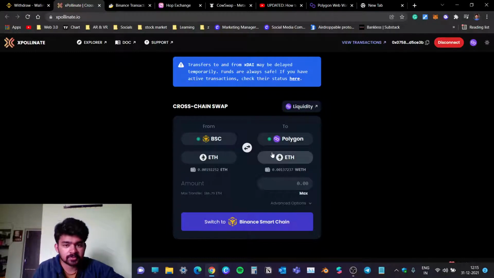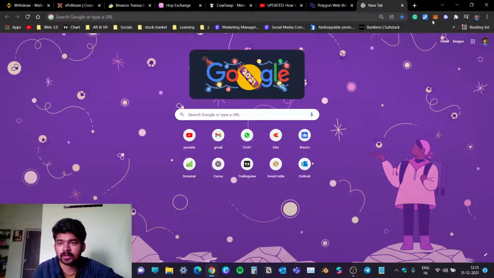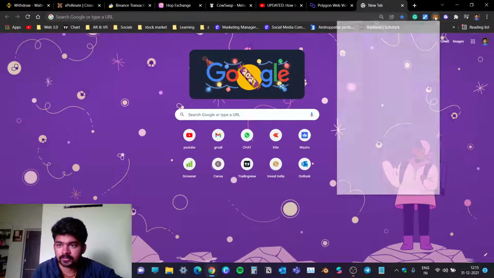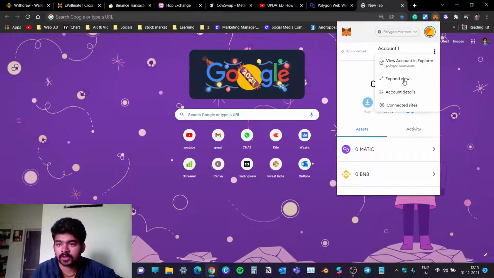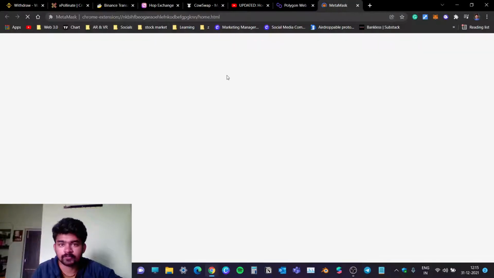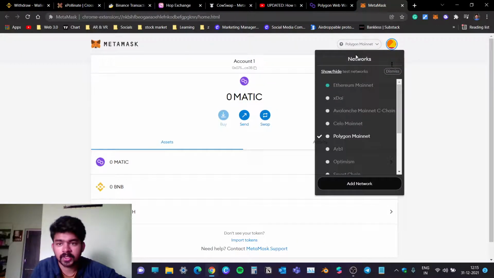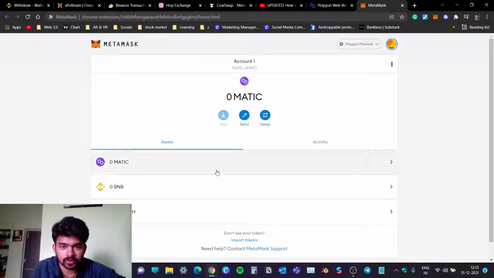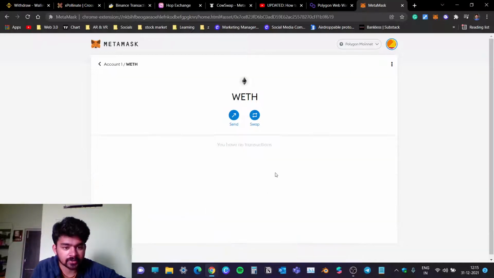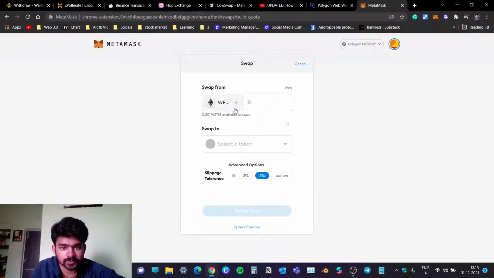See, for example, I want Matic in my Polygon mainnet. For that, you need to go to MetaMask, and choose our particular network, that is the Polygon network. I have wrapped ETH, but I don't have Matic. If I try to swap, I max out the wrapped ETH and what I want is Matic.